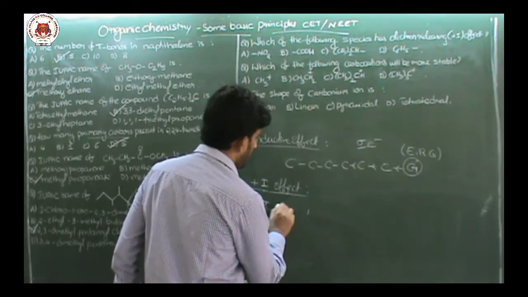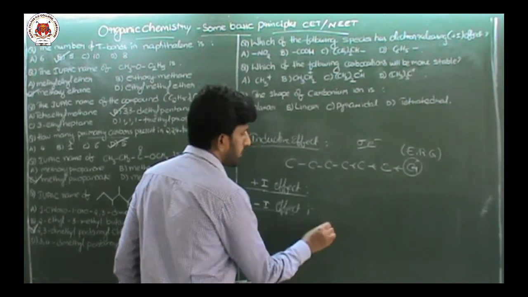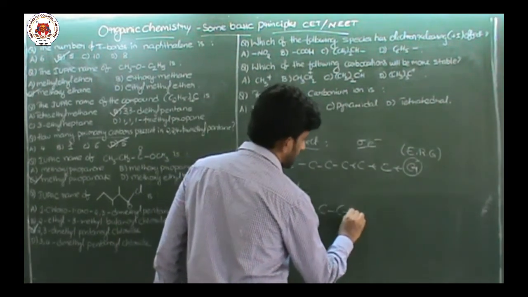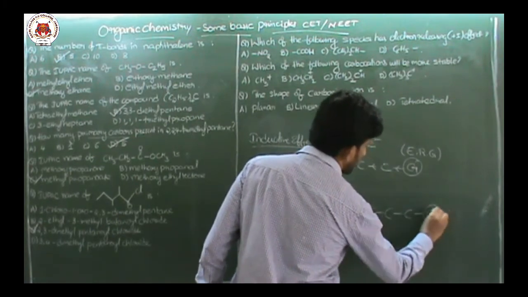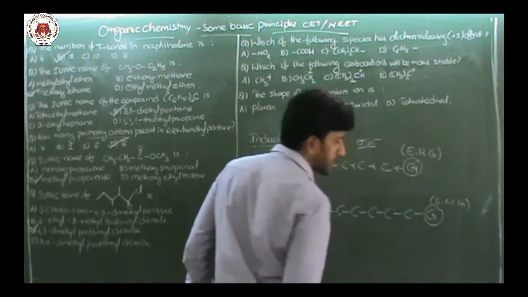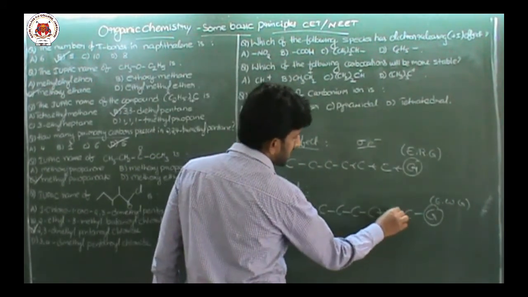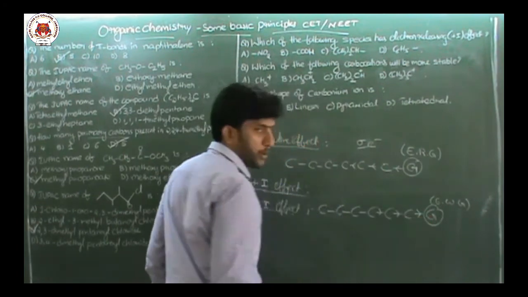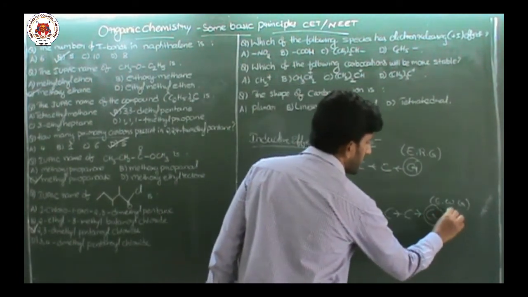Similarly, if any more electronegative group is attached on the carbon chain, then it is also called an electron withdrawing group. So sigma electrons are pulled towards the group.